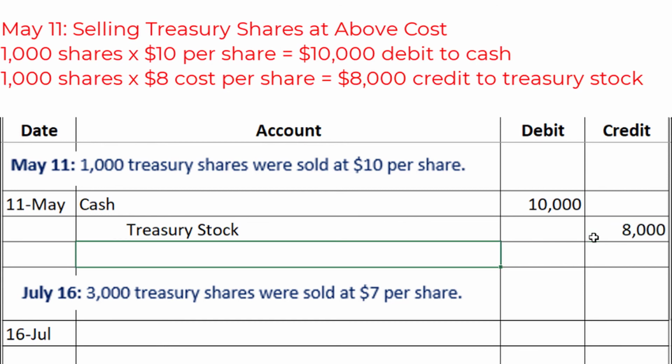Now remember, treasury stock is a contra equity account. So crediting treasury stock decreases the balance in the account, but simultaneously increases equity. Now for the $2,000 that we're still missing here, we're going to use an account called paid in capital treasury stock. And this is an equity account that we use whenever we sell treasury stock at above cost.